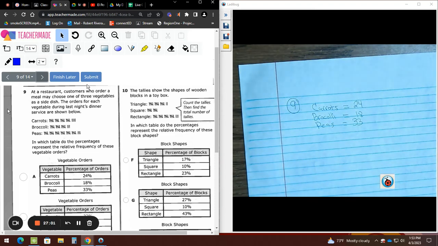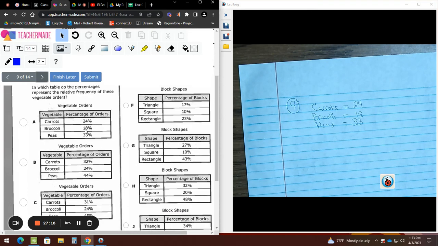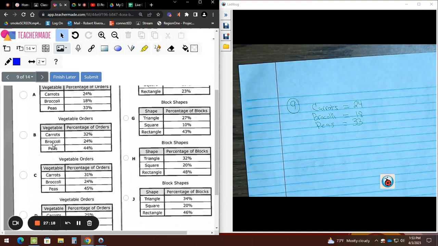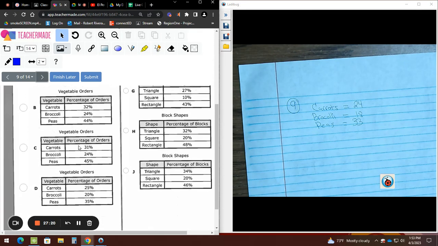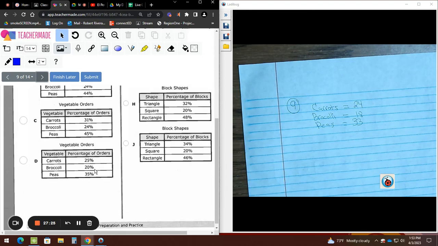Okay. Now that we have that, we're going to go with the least, right? And let's see if we can find something that's dumb. 18 is the least, so who should have the least percentage? Broccoli. Letter A, does it have the least percentage? Yes. Letter B, does it have the least percentage? Yes. Letter C, does it have the least percentage? Letter D, does it have the least percentage? Yes. So did that help you today? No. That's okay. Let's get the greatest.